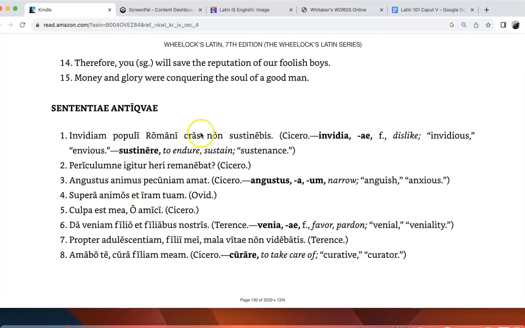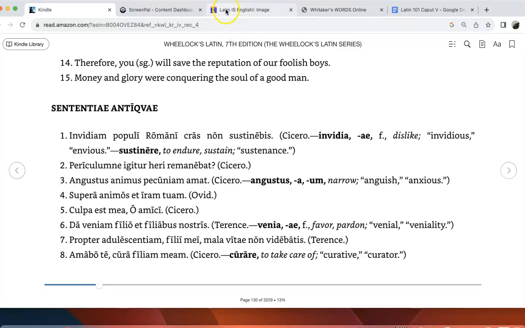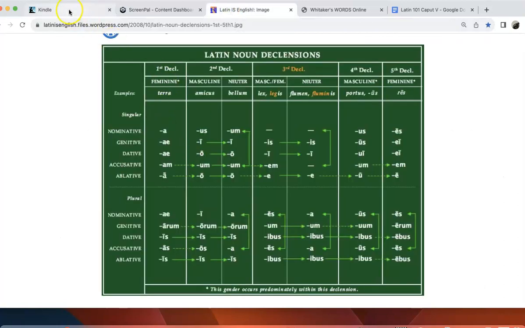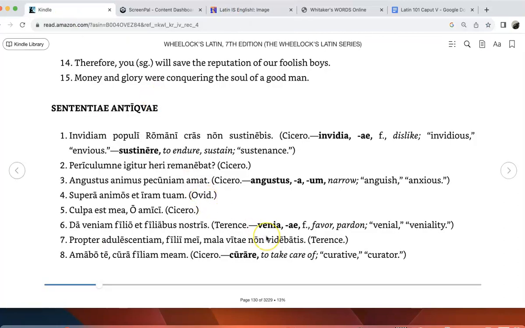So this is not that difficult. There's not many words here. But the nice thing about Latin, I'll say it again, is you keep going over the same grammar points over and over again. But it's going to take a while to get used to navigating through the different endings and the different tenses, and this is part of learning.